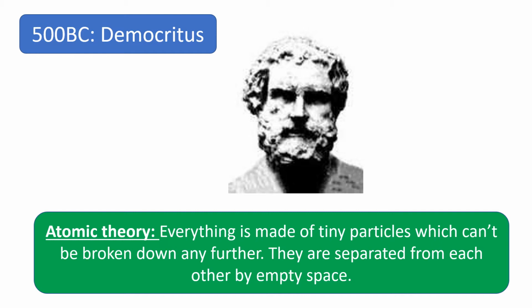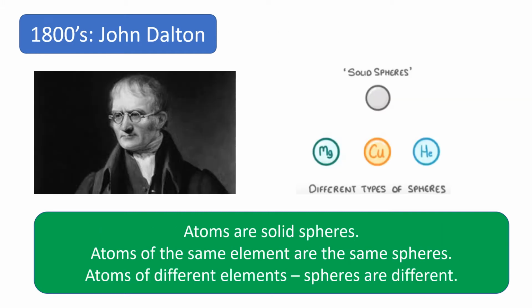So the theory really started about 500 years BC with this Greek guy here, Democritus, and he came up with the original atomic theory. He believed that everything is made of tiny particles, and those tiny particles can't be broken down any further. They're a solid sphere, and they are separated from each other by empty space. And that's as far as his theory went.